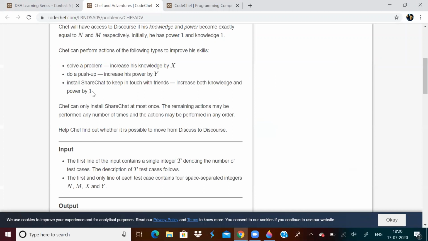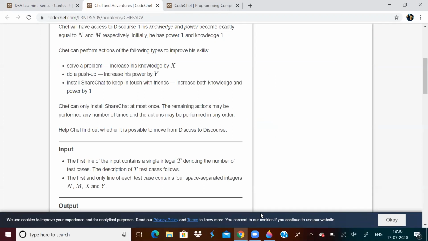The third option is only useful when we have to increase both knowledge and power simultaneously by 1. I hope the problem is becoming a little clear now.